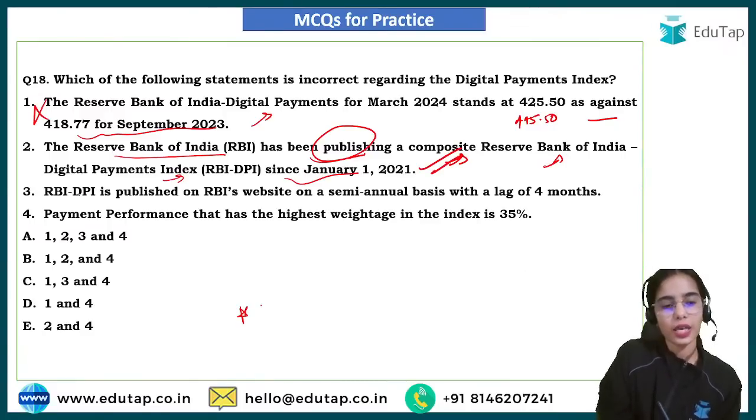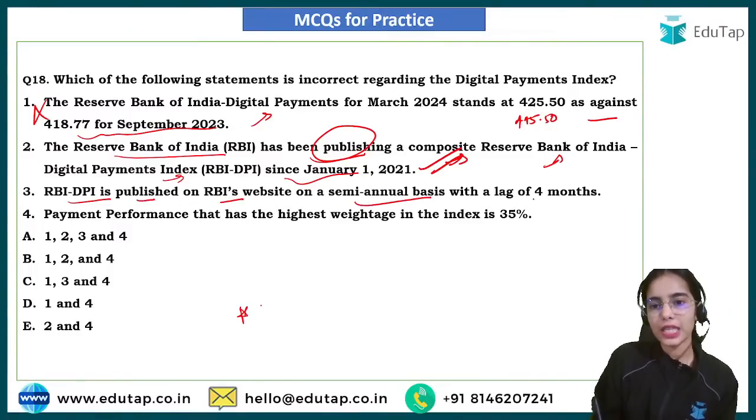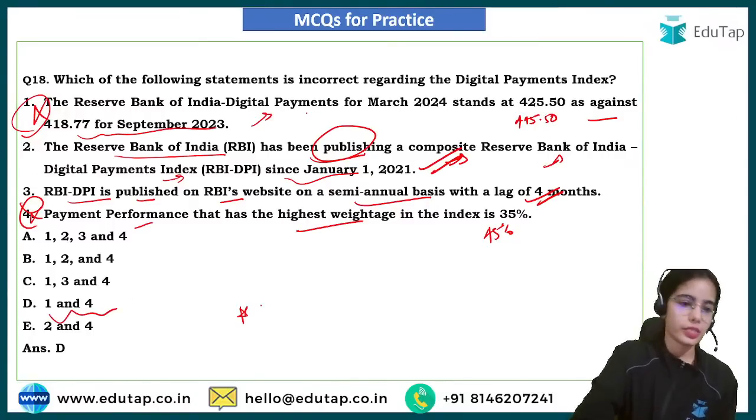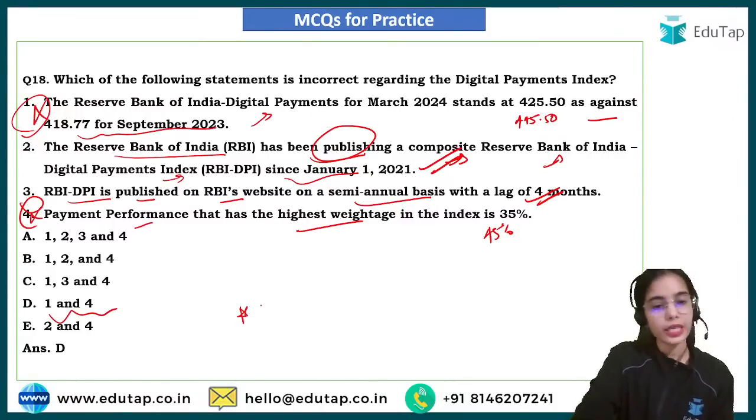This one is wrong. The RBI DPI is published on RBI's website on a semi-annual basis with a lag of 4 months. Correct. Payment performance has the highest weightage of 45%. Okay, so this is also wrong. So first and fourth are wrong, and that's why the answer is D. Yes, the answer is D here.